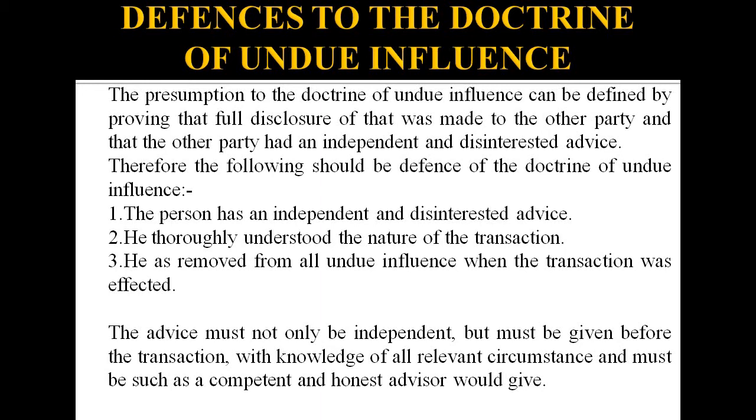And the third is that you can remove all the undue influence, then you can affirm your transaction and continue the contract. The advice must be independent and must be given before the transaction. Once the contract is created, we cannot do any undue influence. So before the transaction, we can do undue influence. If it is independent, you can use it as a defense to the doctrine of undue influence.